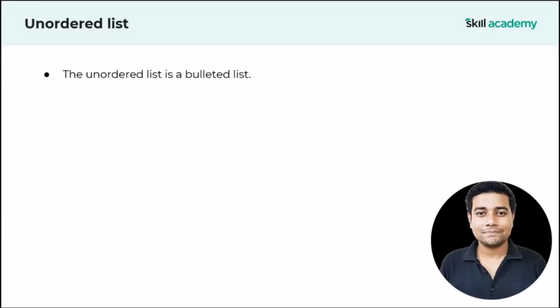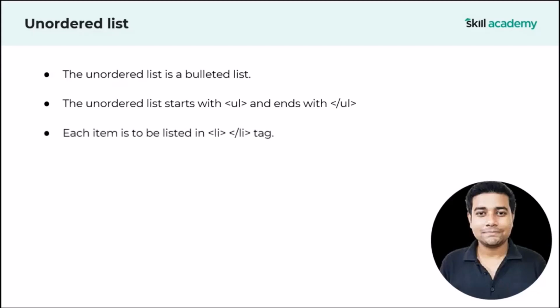So first of all, we are going to understand the concept of unordered list. The unordered list is a bulleted list. The unordered list starts with the UL tag and ends with the closing UL tag. If you want to display some set of items in an unordered list, you have to use this UL tag. Each item is to be listed in an li tag. Suppose you want to display student names, some beverages information, or some car names. First of all, you are going to use the UL tag, and Audi, BMW, Mercedes, this list you need to specify in this li tag.